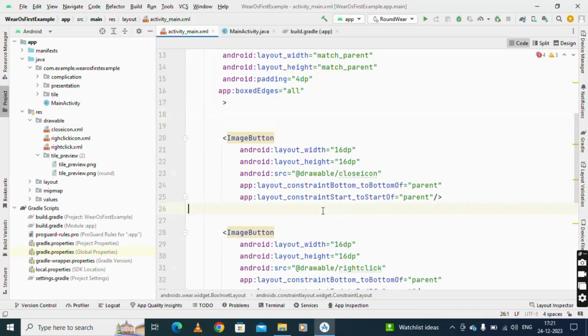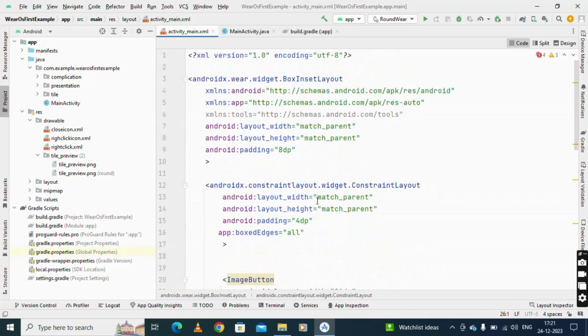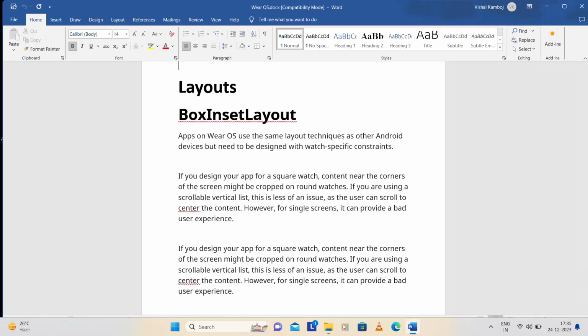I will describe how to do that programming, but here I'm just talking about this BoxInsetLayout. So you have to just practice on that. That is important. Okay, so as we discussed, the BoxInsetLayout works for all kinds of devices, meaning we can go for any shape.